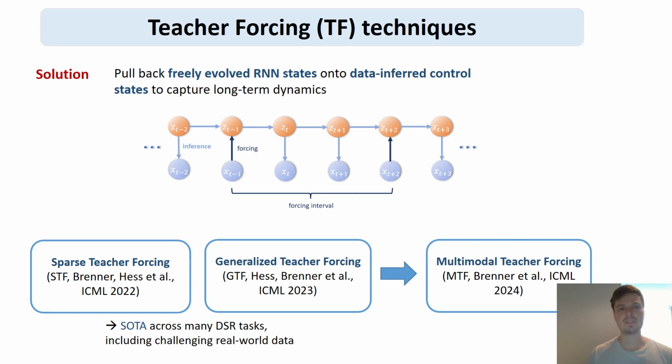And the idea of teacher forcing is to do this only weakly, either sparsely in time, or weakly by building a linear combination of data-inferred control states and freely evolved states. Again, we don't want to overforce the system, so we don't want to basically tell it what it has to do, but we want to push the burden on the free evolution of the RNN states during training, but pull it back enough so the gradients are not exploding.